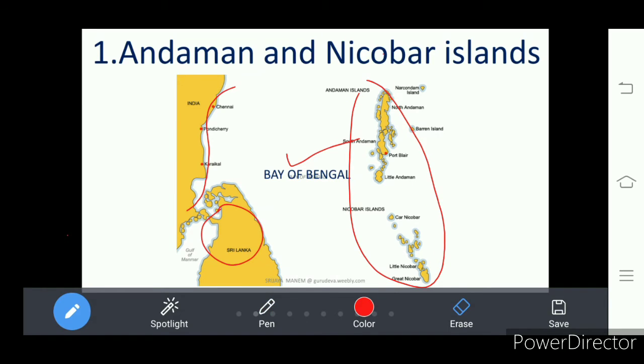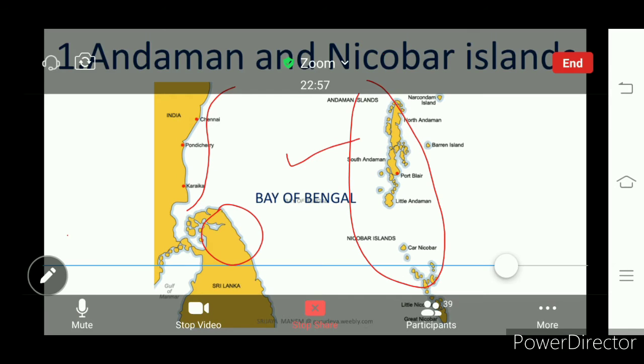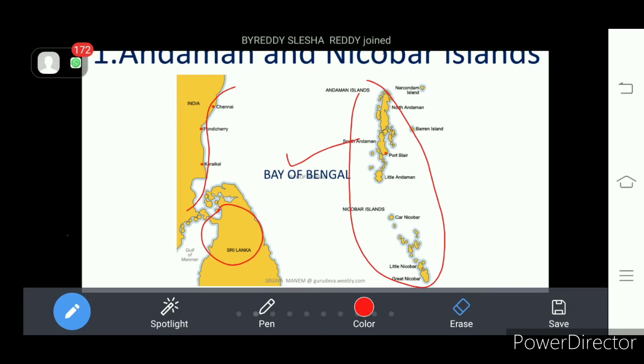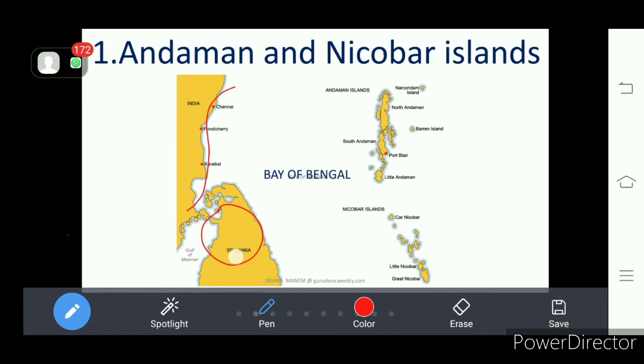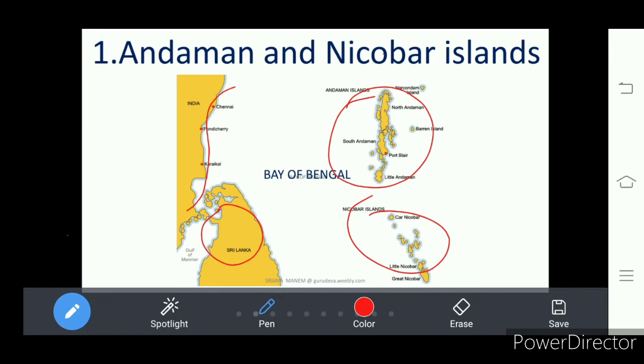Andaman Nicobar Islands are further divided into two groups of islands. One is the Andaman group, another one is the Nicobar group. These are in the Bay of Bengal.